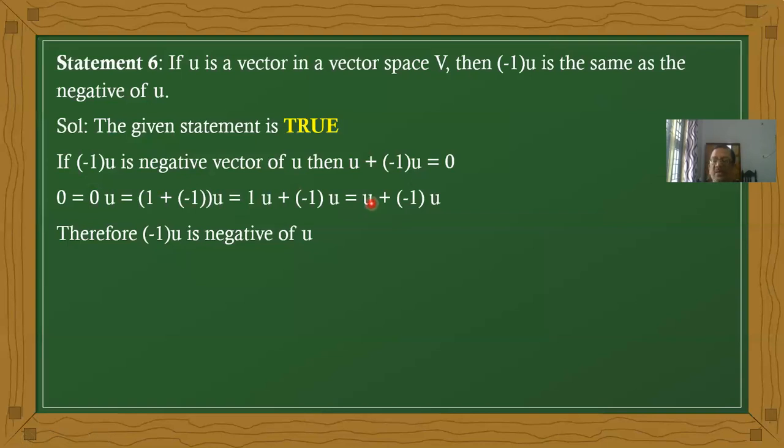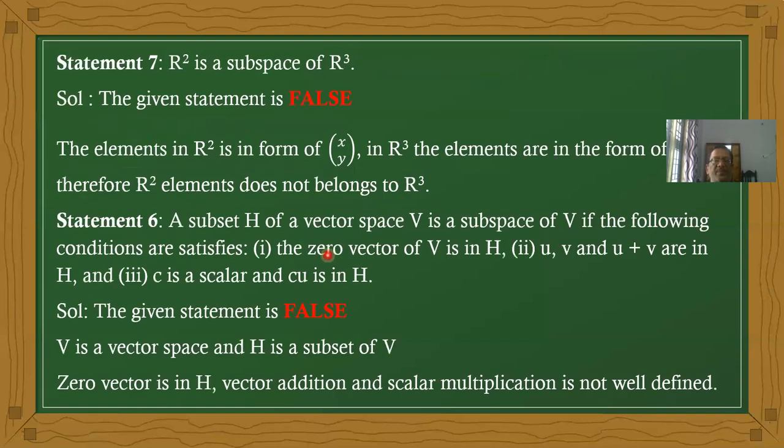Scalar multiplication basic condition. Therefore, U plus minus 1 into U equals 0. Therefore, it becomes the negative vector, which is a correct statement, a true statement. Okay, next statement.